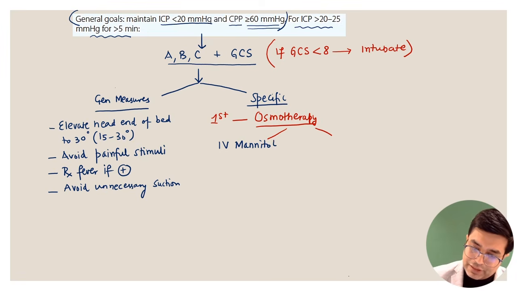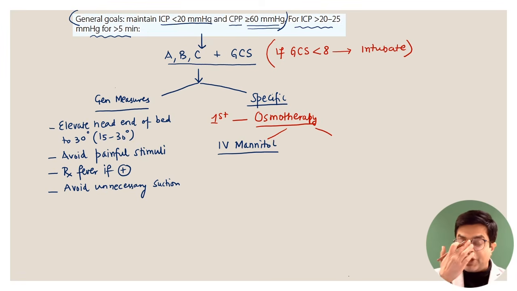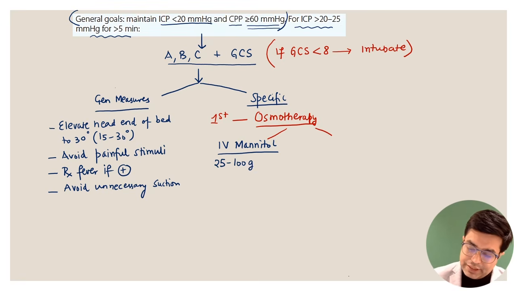The dose in children is per kg body weight, but in adults the dose is very clear. Harrison says it is between 25 to 100 grams given IV every 4 hourly. So IV mannitol will be given, or you can consider IV hypertonic saline.